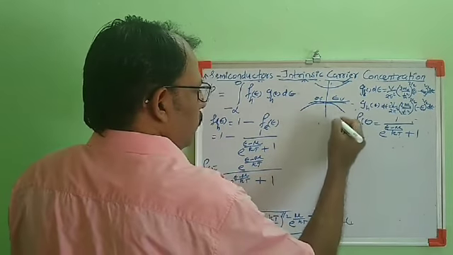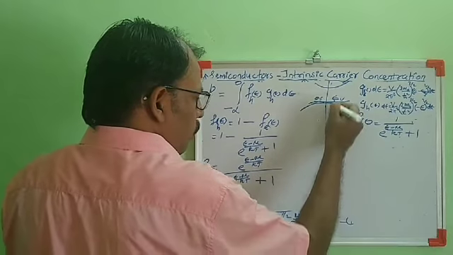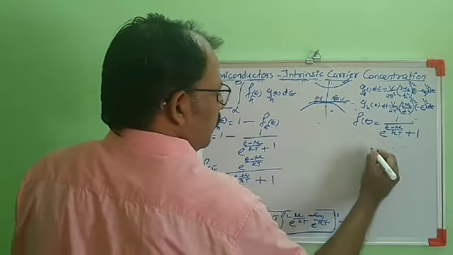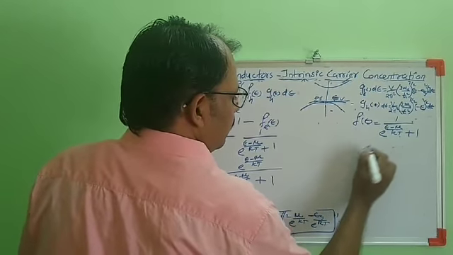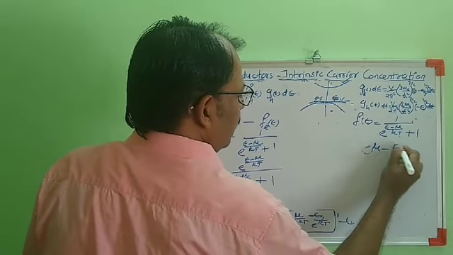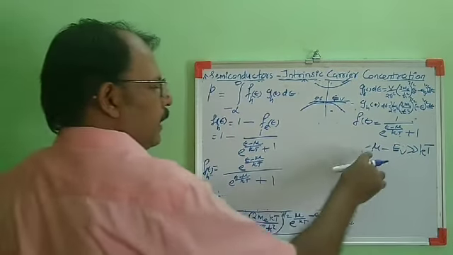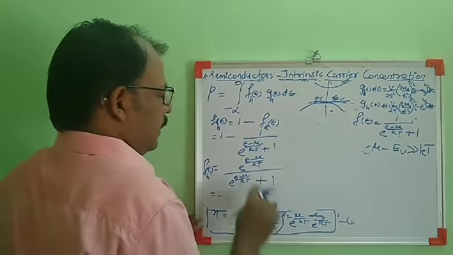In the case of holes, the energy of holes is below EV, and we are assuming that mu minus EV is very much greater than kT.